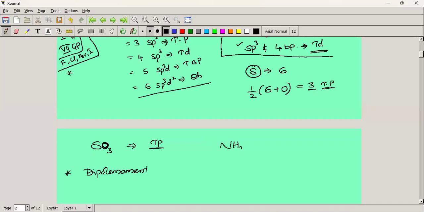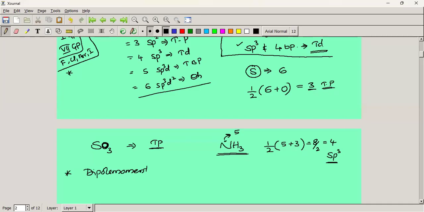NH3. What is the geometry? What is the hybridization of ammonia? Pyramidal shape, and sp3 hybridization, well known to us, right? I'm going to use the formula half. What is the group number of nitrogen? Nitrogen is the fifth group element. How many monovalent atoms are there? 3. So 5 plus 3, 8. 8 by 2 means 4, which means sp3 hybridization.